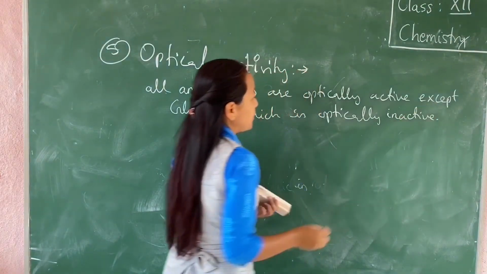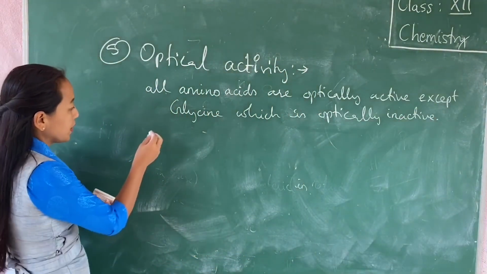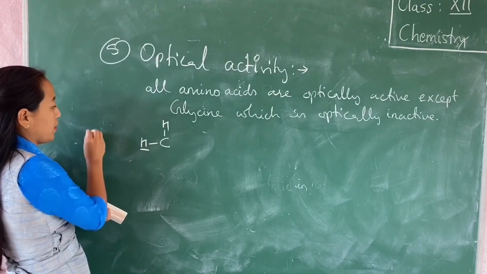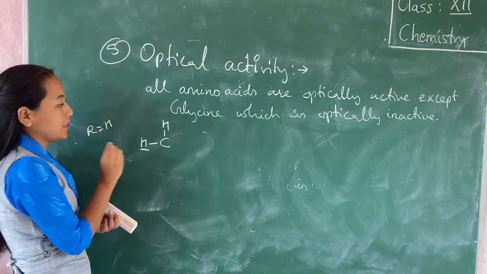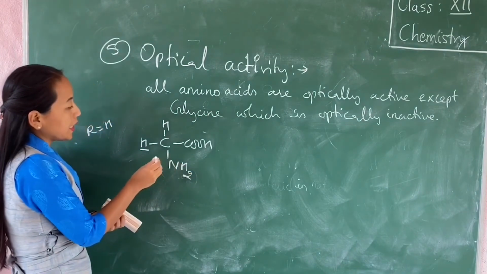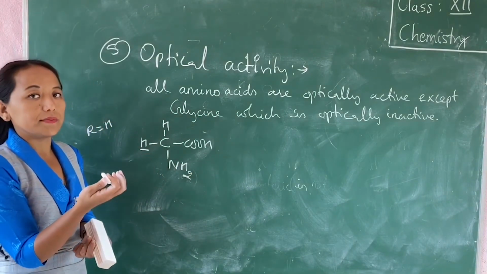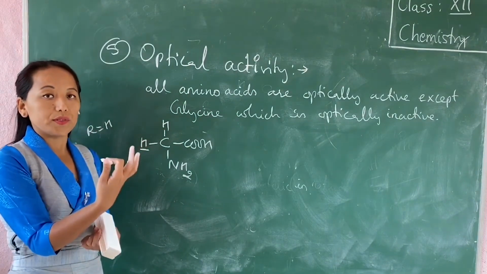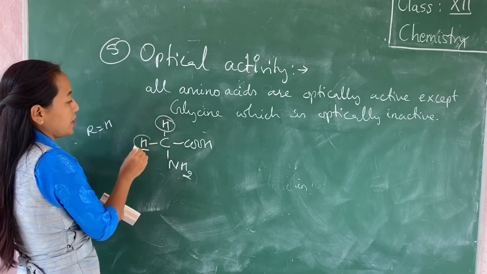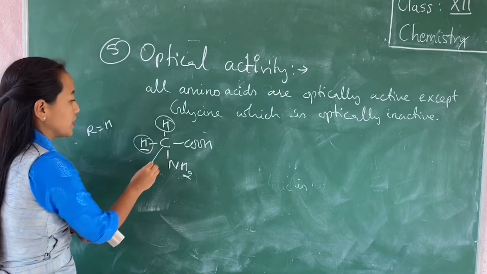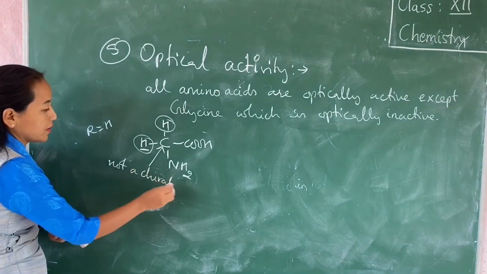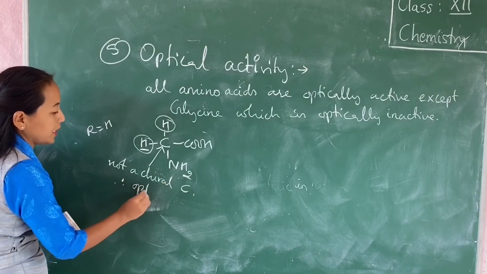Now for that, let me first write down the structure of glycine. Glycine is the amino acid in which you have H instead of R. R is equal to H in the case of glycine. And then you have COOH and NH2. Now you can see that a chiral carbon atom should have 4 different groups around it, but in this case, this carbon carries 2 hydrogen atoms. So because of this reason, this is not a chiral carbon, therefore optically inactive.